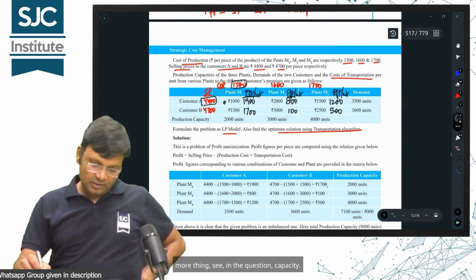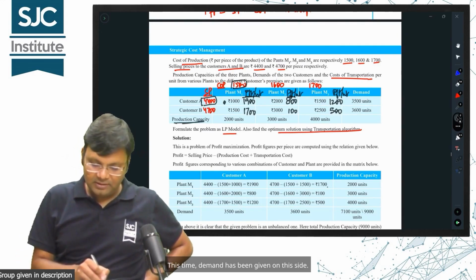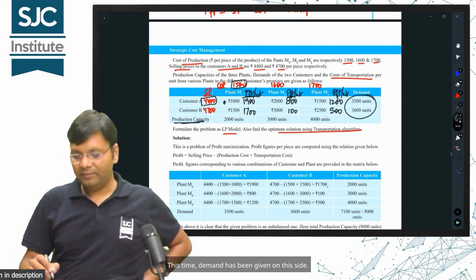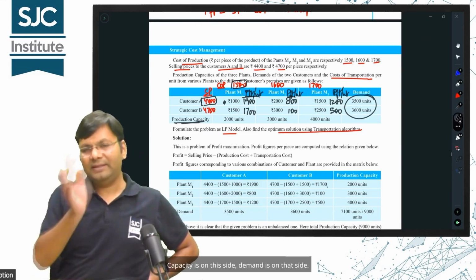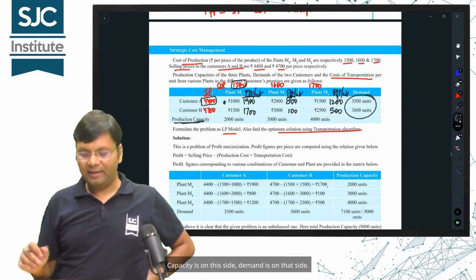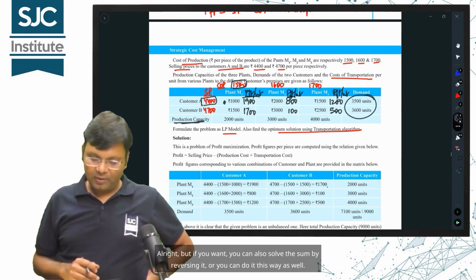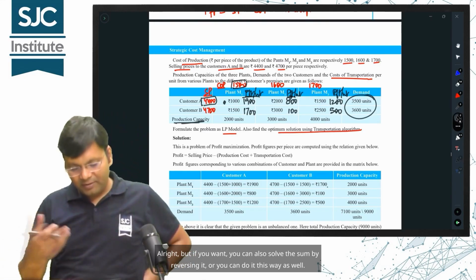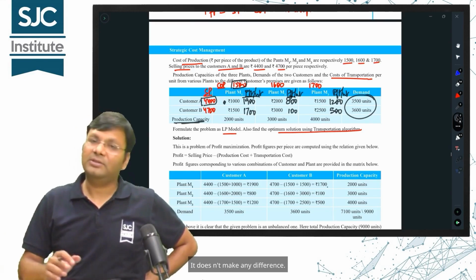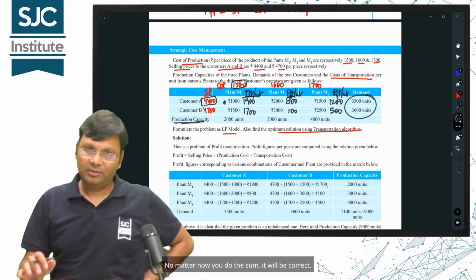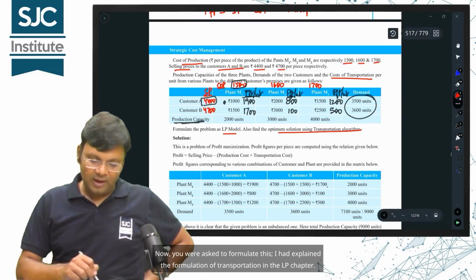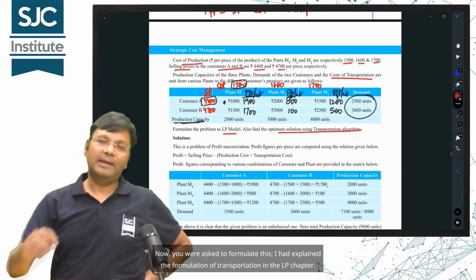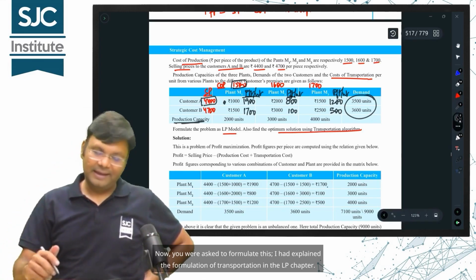Now look, here's one more thing. See, in the question, this time, demand has been given on this side. So, normally, what do we see? Capacity is on this side, demand is on that side. Alright, but if you want, you can also solve the sum by reversing it, or you can do it this way as well. It doesn't make any difference. No matter how you do the sum, it will be correct. Now, you were asked to formulate this. I had explained the formulation of transportation in the LP chapter.